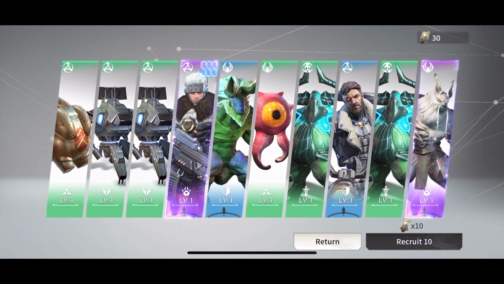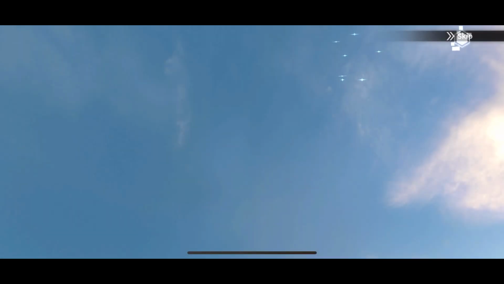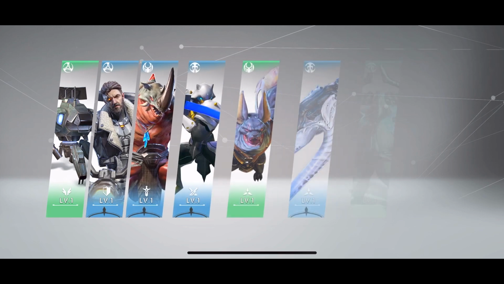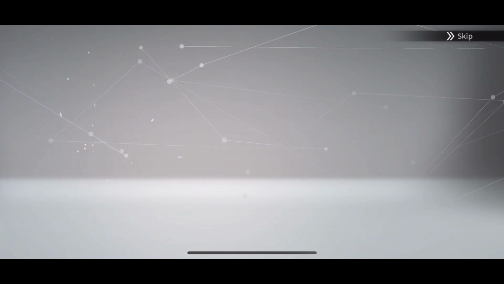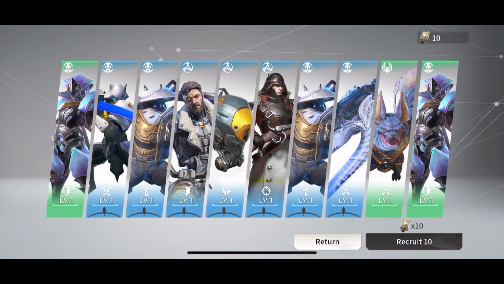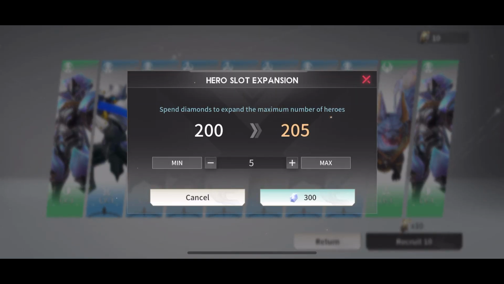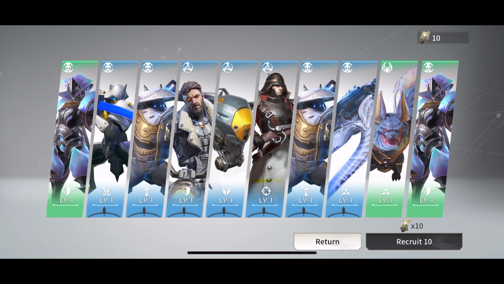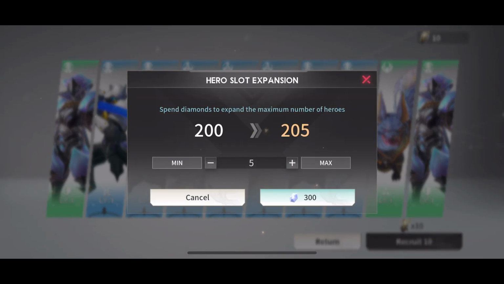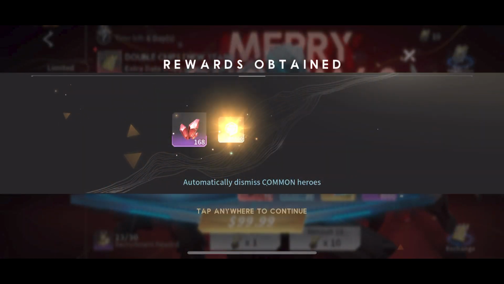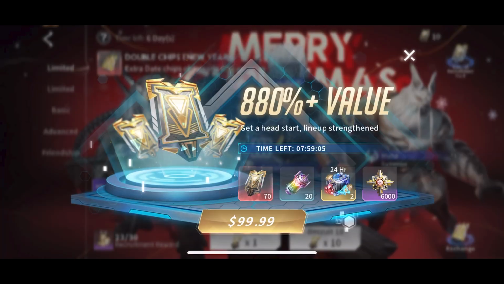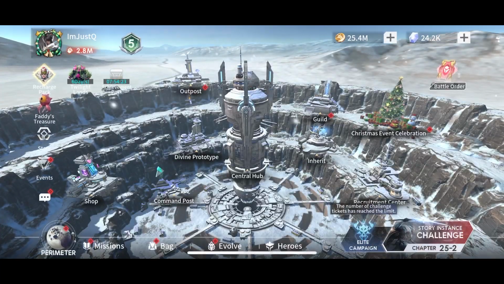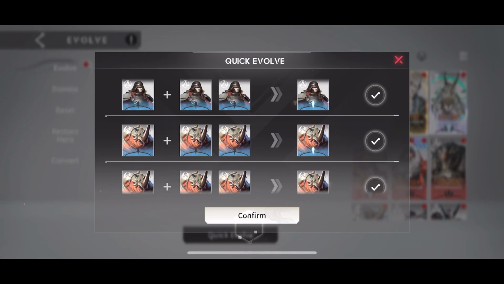Another Daniel and a Muka, same pool. Muka's coming back here. He's like, look, Daniel's showing up, I need to show up. Kalaza's trying to show me up. It's not happening. I need this. Oh my Lord, let's get it. Okay, there we go. Got our last 10. But it's not worth 300, guys. Don't do it. Even though you just don't want to come back or something like that. Don't do it. Save your gems. I'm going to go back out. Let's get some quick evolves in here.